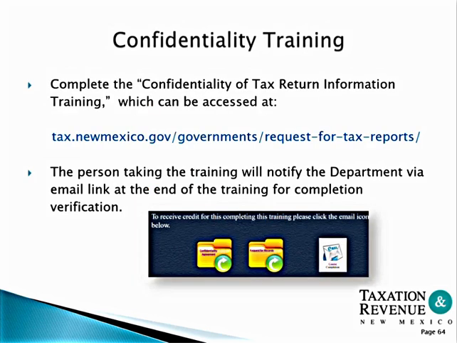To access the confidentiality training, you'll locate the link at tax.newmexico.gov on the government's page. The person taking the training will notify the department via an email link at the end of the training for completion verification. The verification is sent to the local government liaison and is tracked.